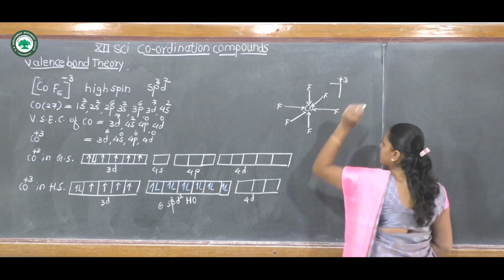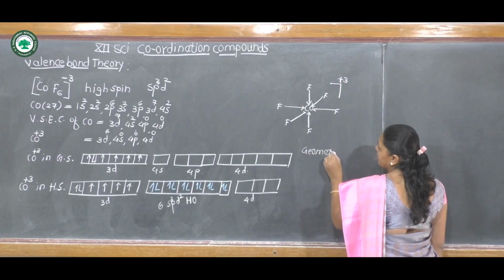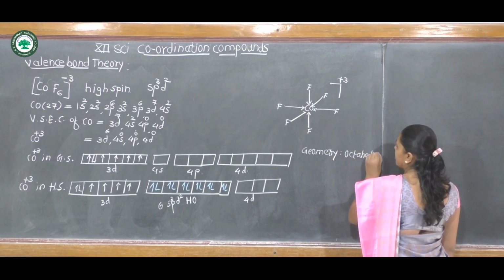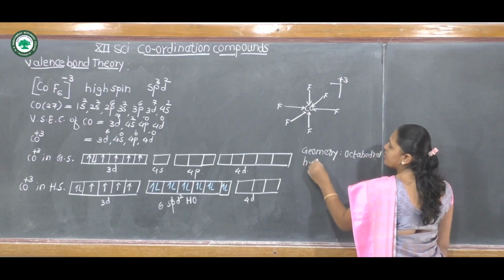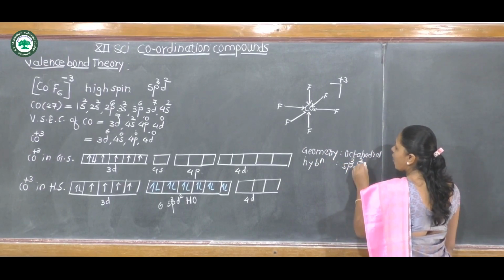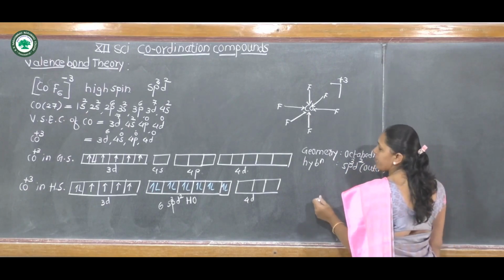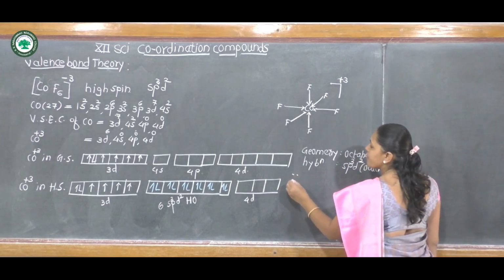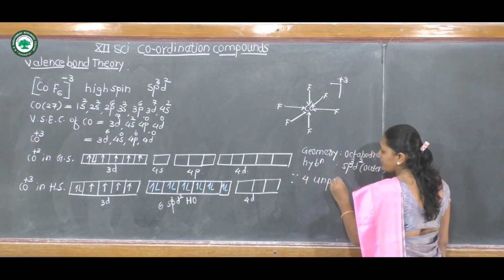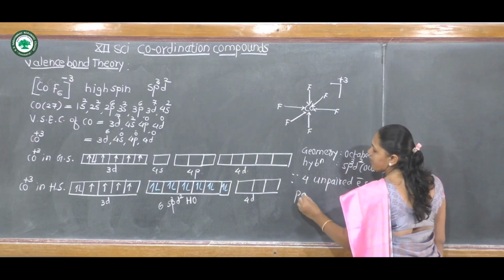Cobalt +3. Geometry is octahedral. Hybridization is sp3d2, that is an outer orbital complex. Outer orbital complex, because of the presence of 4 unpaired electrons, this complex is paramagnetic.